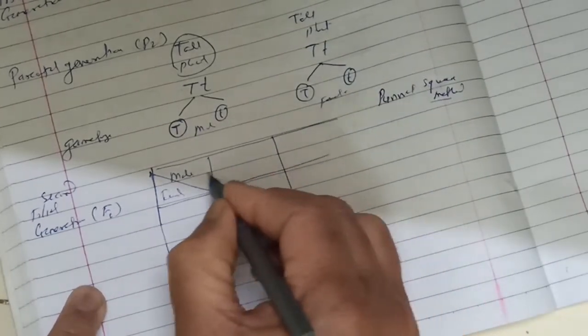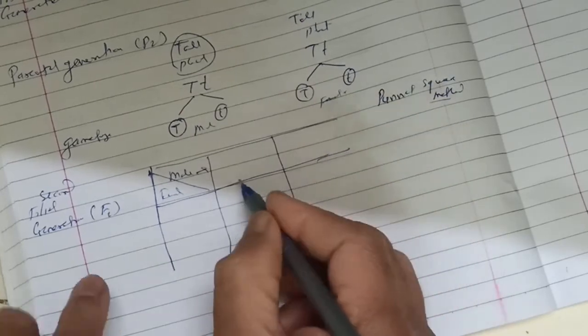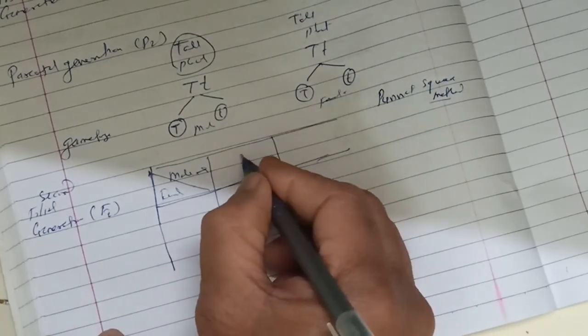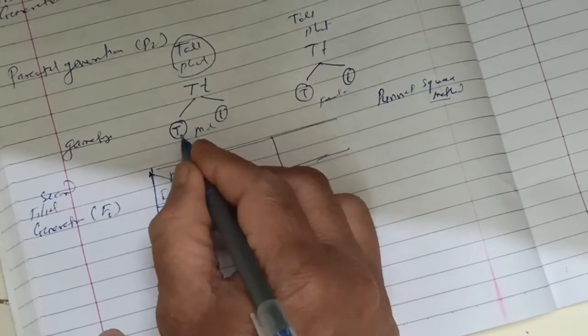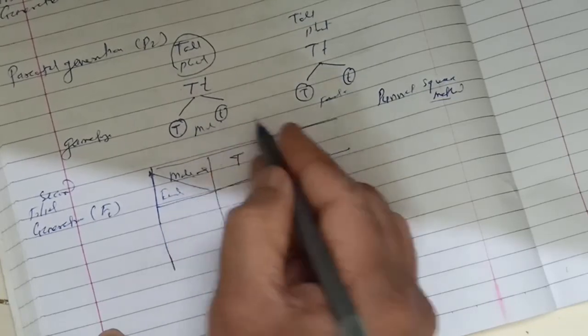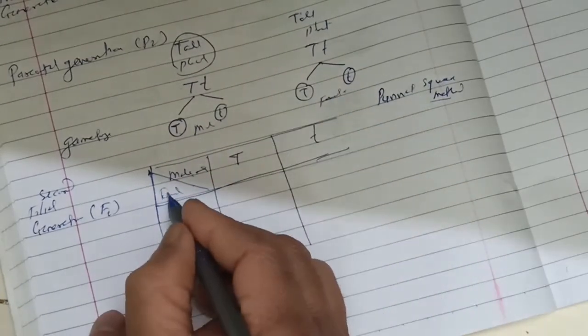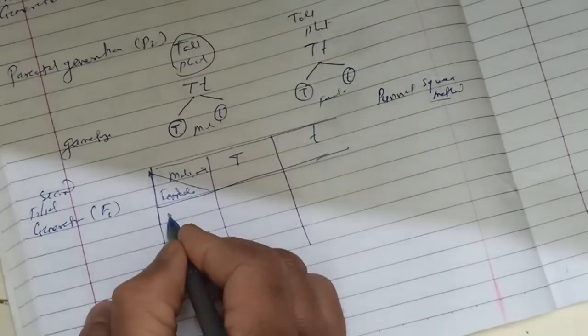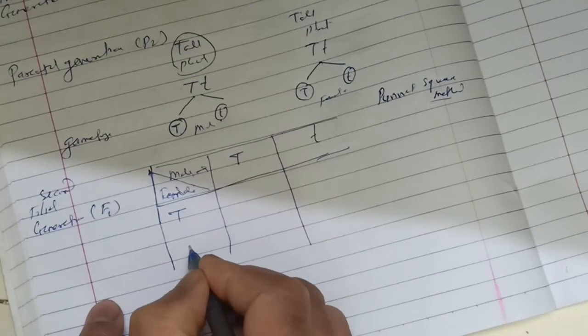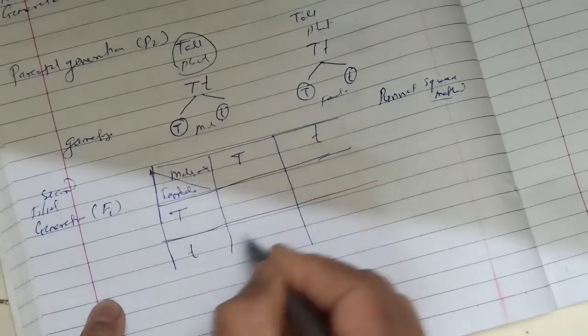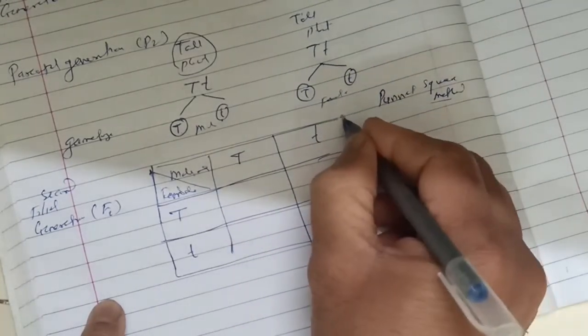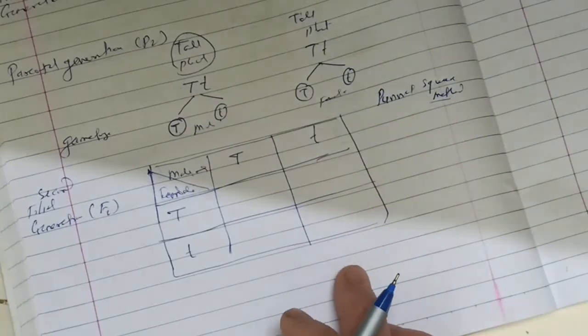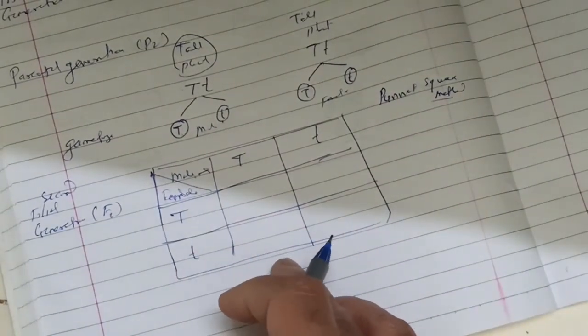In this column he takes the male gametes: first gamete of the male, capital T, second gamete of the male, small t. Similarly from the female plant, one gamete is capital T and the second is small t.